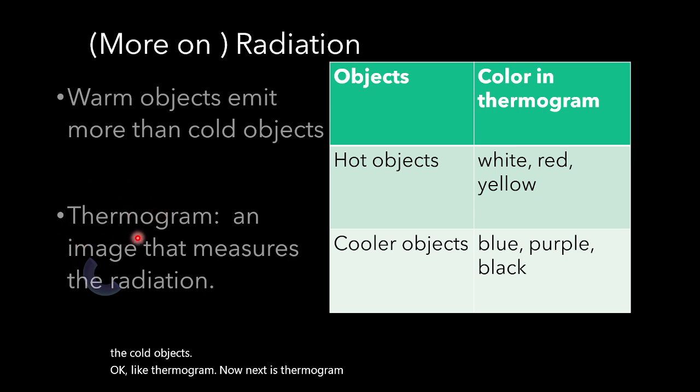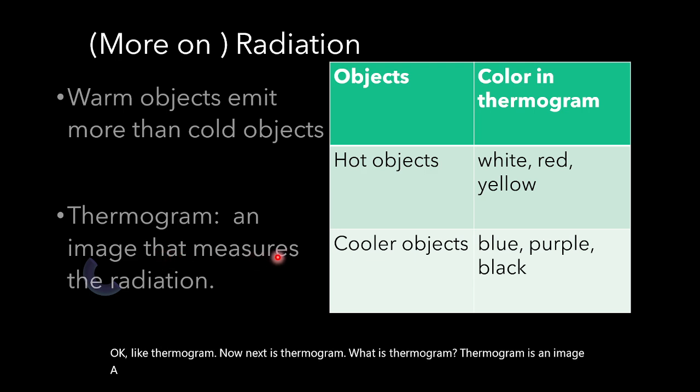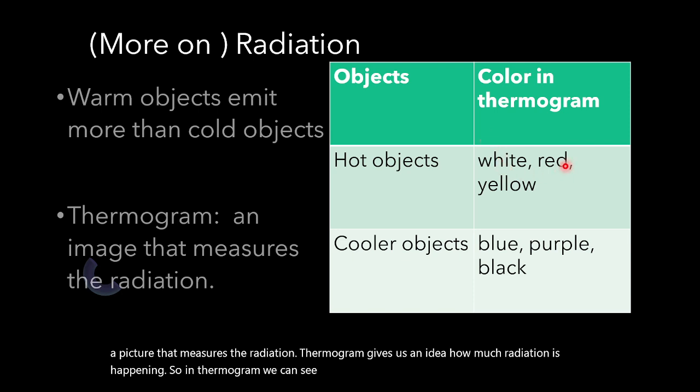What is a thermogram? A thermogram is an image, a picture that measures the radiation. It gives us an idea of how much radiation is happening. In a thermogram, we can see white, red, yellow, blue, purple, and black.